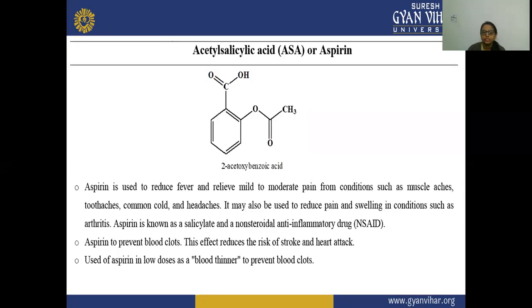Next is your acetylsalicylic acid. This is also known as ASA or your aspirin. This is the structure of your acetylsalicylic acid, which is also 2-acetoxybenzoic acid. Aspirin is used to reduce fever, and relieve mild and moderate pain from conditions such as muscle aches, toothaches, and common cold headaches.